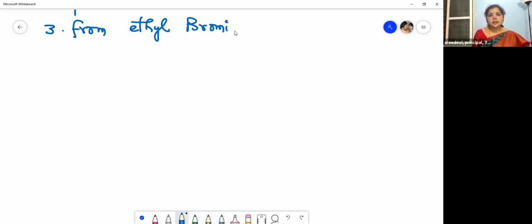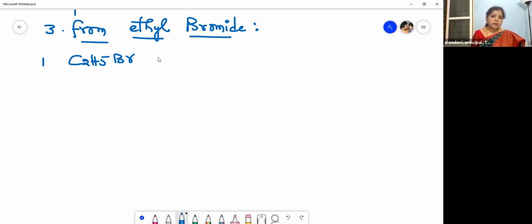From ethyl bromide, see how ethers are prepared. The first preparation is by the dehydration of alcohols. The second preparation is the Williamson synthesis, and the third preparation is from ethyl bromide. So ethyl bromide, C2H5Br, when treated with silver oxide.